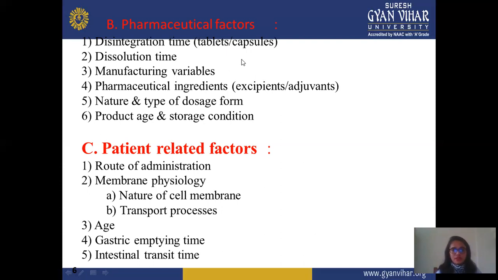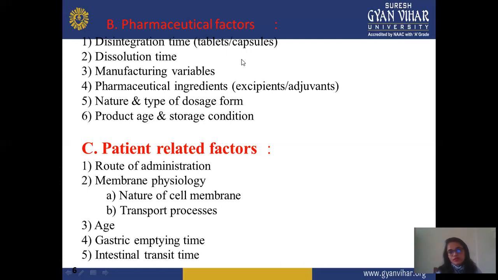Next is patient related factor. All these factors depend on the type of patient and vary from patient to patient. Every person shows a different effect or different desired effect because their body weight may be different. Some persons are fit, or some persons have weak immunity or may be suffering from certain types of disease, or route of administration, or their membrane changing property. All these factors are related to patient related factors. So it should vary from patient to patient.